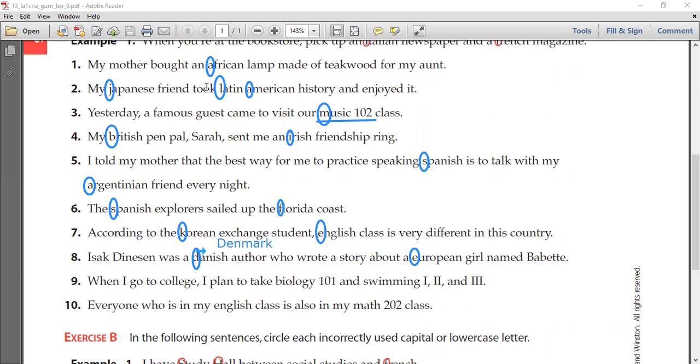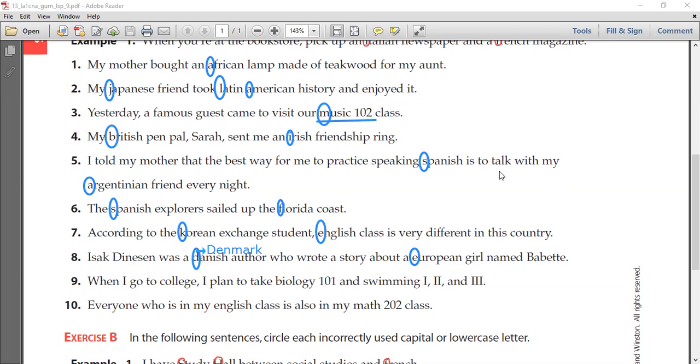Okay. So just remember that if you see the word Danish, the proper noun that it's derived from is the proper noun of Denmark. Okay. So Denmark would be the proper noun, and the proper adjective of the word Denmark would be Danish. And of course, we know Irish is from Ireland. I'm sure that you guys know this one. Okay. So let's look at number nine.